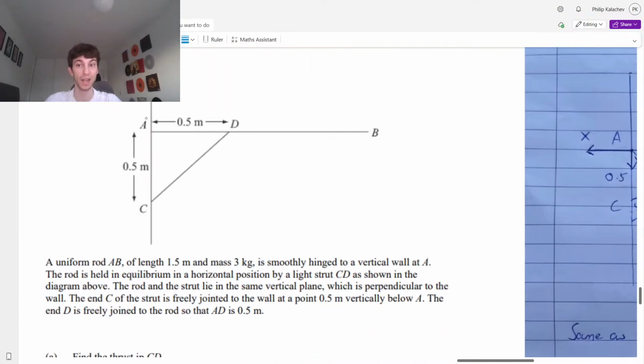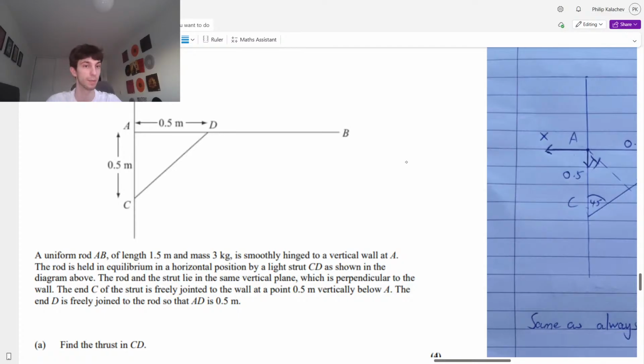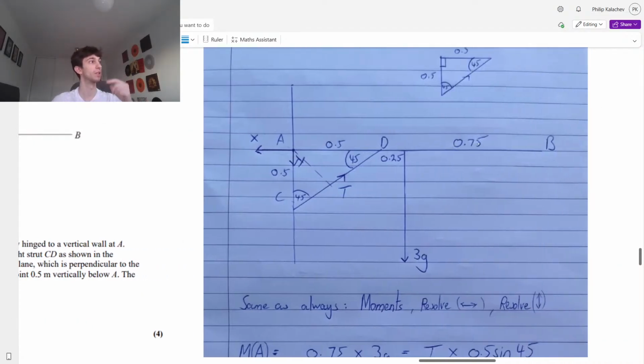We know at our hinge A, the whole point of a hinge is it's going to support, in this case, our rod, by either. So guys, why is the X value going inwards? Let's think about it. Because this CD thing is pushing, if we think about the horizontal component, it's pushing it outwards. Our hinge is going to have to keep it attached to the wall by pushing inwards. So we have something pushing outwards and we have to keep it going inwards.